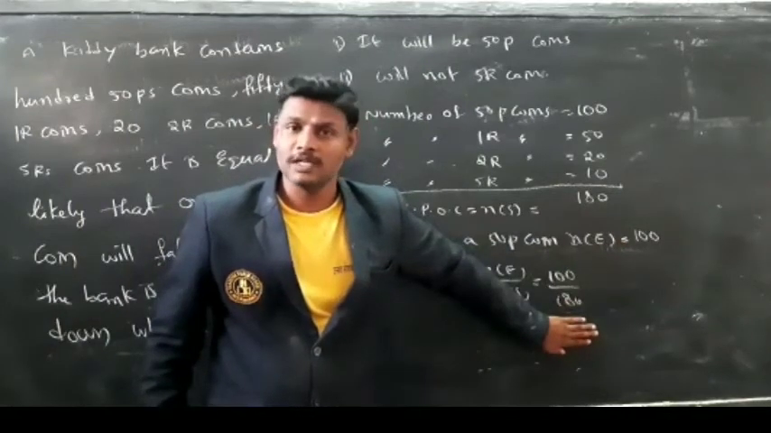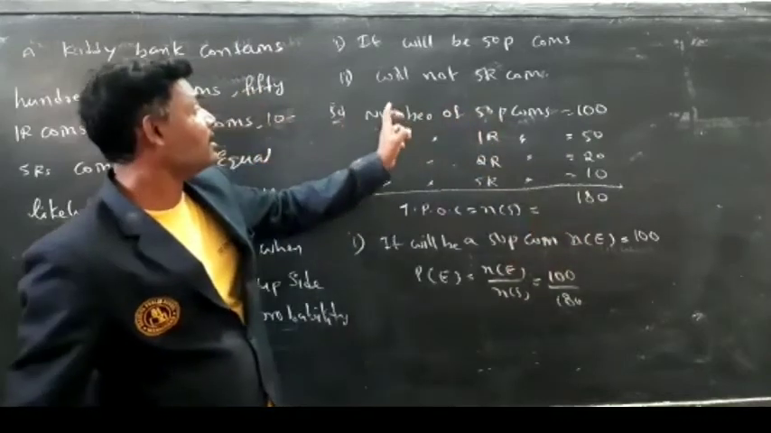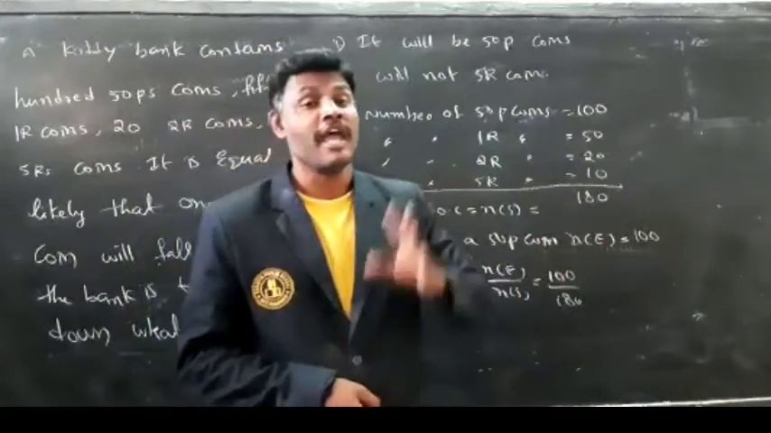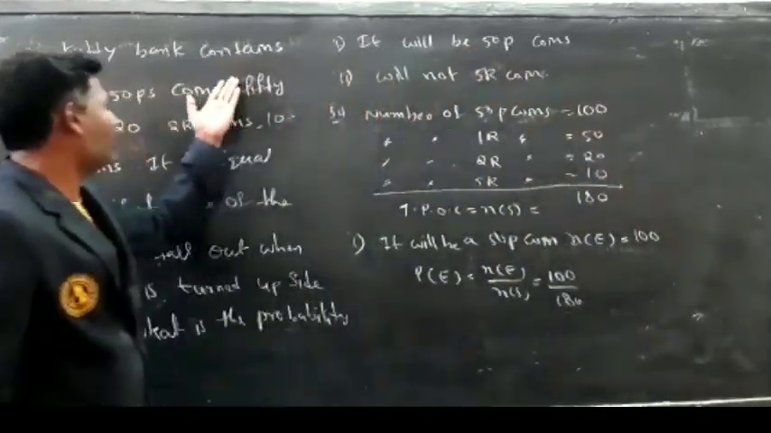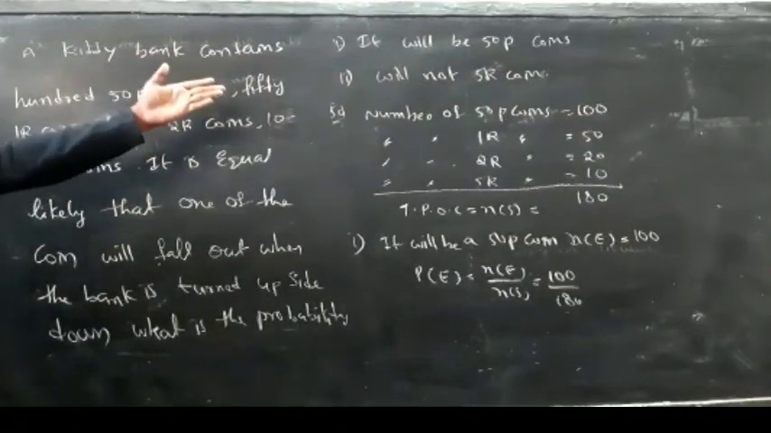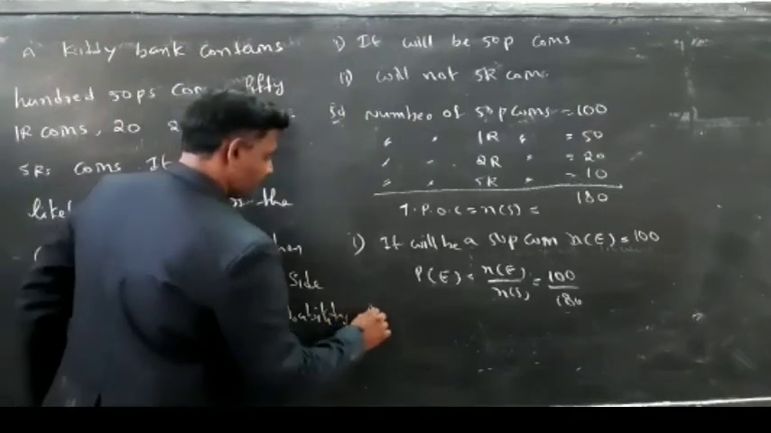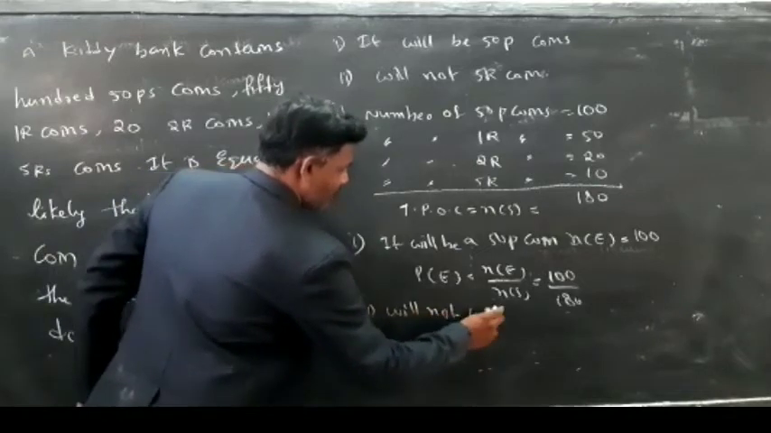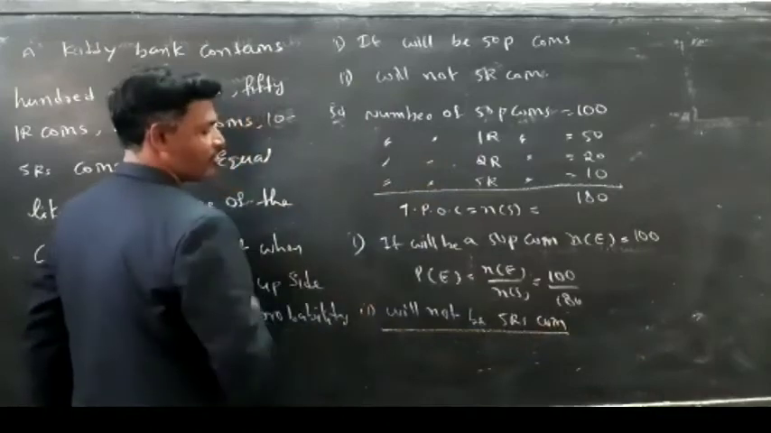180 is nothing but total possible outcomes, and 100 is the number of favorable outcomes. Second, will not be a 5 rupees coin. Will not be a 5 rupees coin means except 5 rupees, we can take anyone. It means maybe there is a chance to fall down a 1 rupee coin, 2 rupees coin, and also 10 rupees coin.